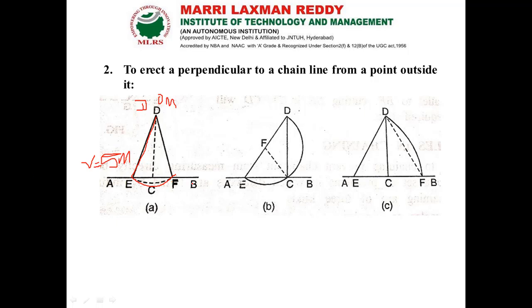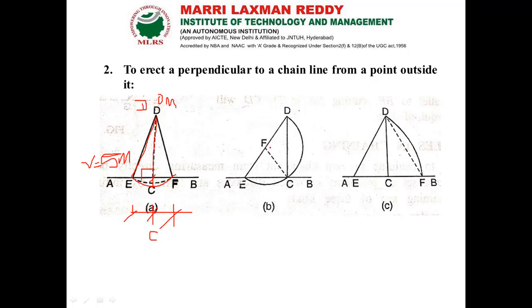Now, how am I going to extend it? In between E and F, I am going to take a midpoint, which we can call point C. I have to bisect E and F, so that the point is called C. From C, if I extend the line to the point D, I can get the perpendicular to this line AB. The point D will be perpendicular.